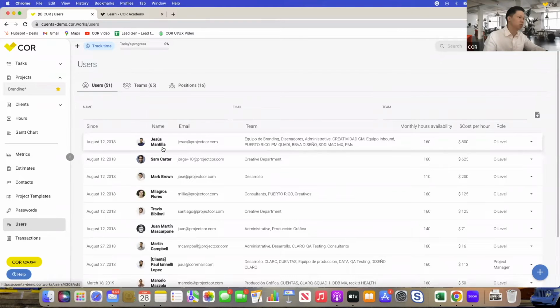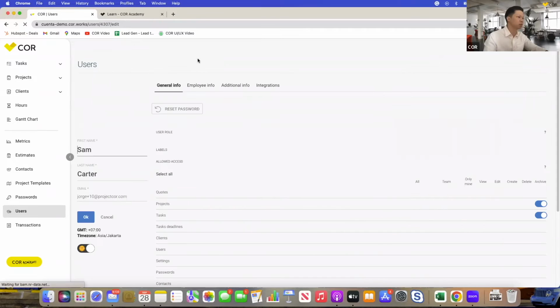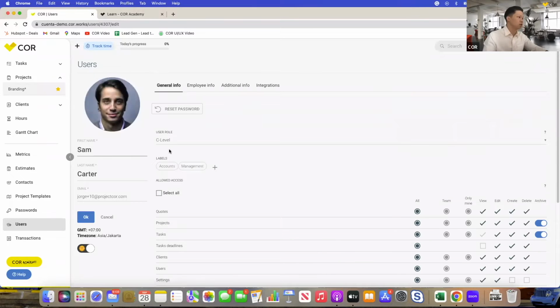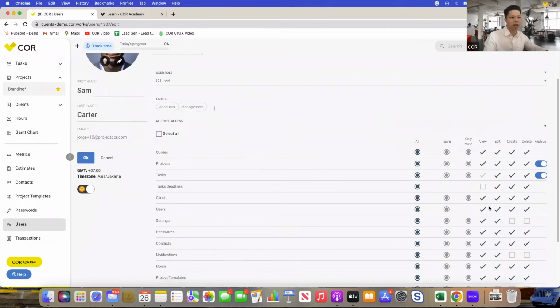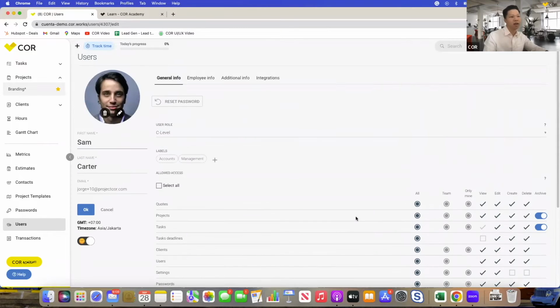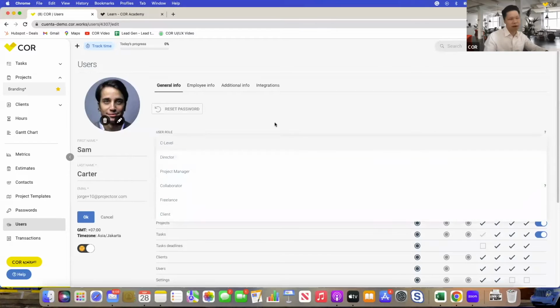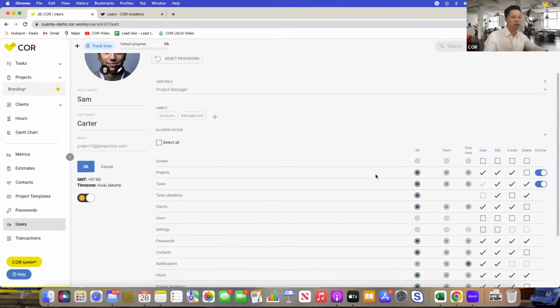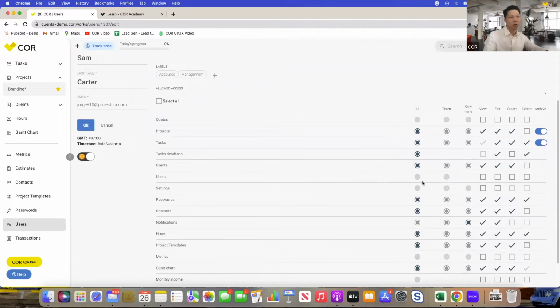So let's try to jump into Sam. So here is Sam. He's a C-level role. He has access to a lot of things, right? But if we demote Sam from a C-level to a project manager role, you can see that immediately the pre-setup access level changes what you can access and what you can do from within the platform.